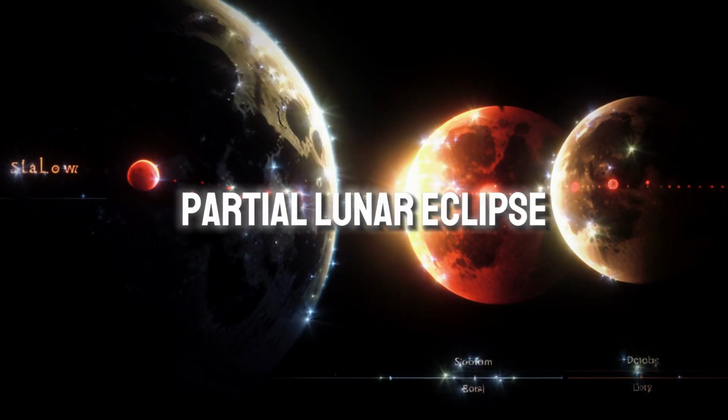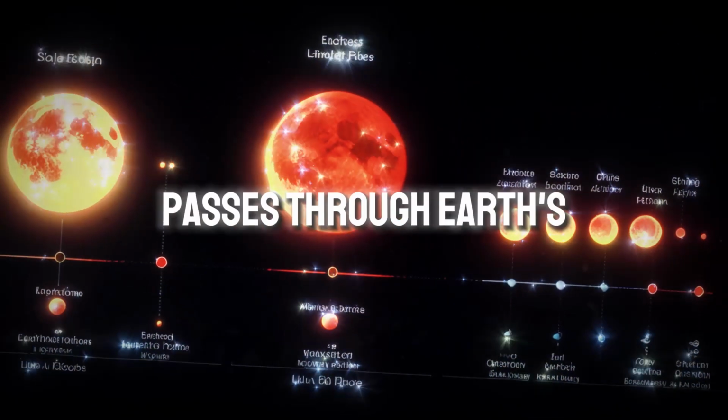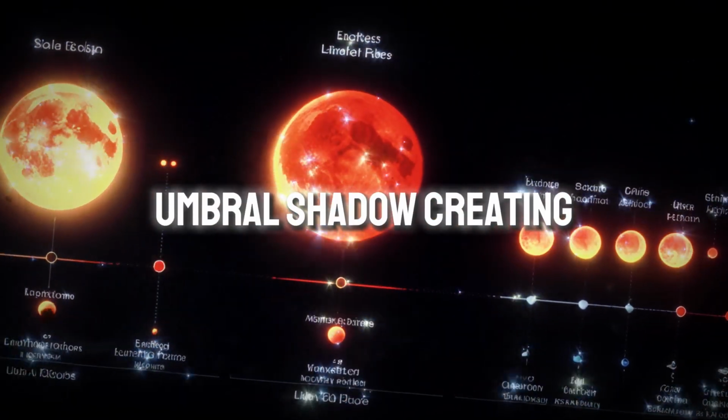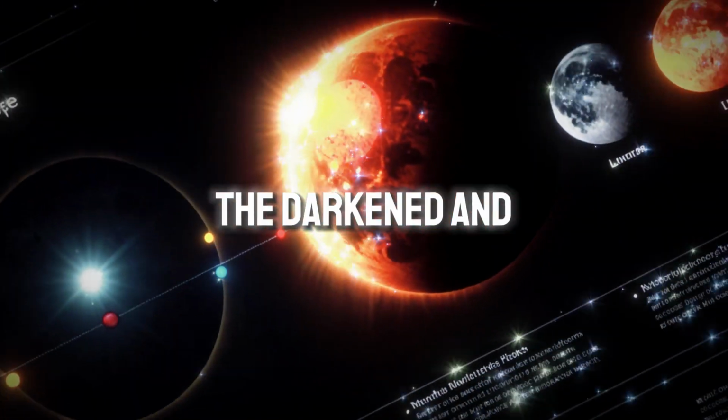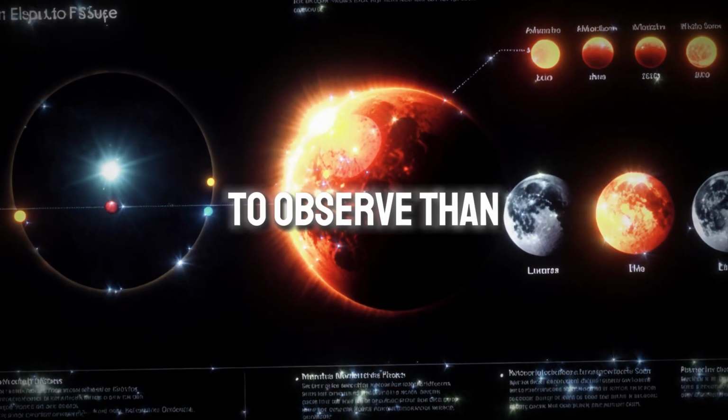Partial lunar eclipse. In this scenario, only a portion of the moon passes through Earth's umbral shadow, creating a contrast between the darkened and illuminated sections of the moon. This type of eclipse is easier to observe than a penumbral eclipse, but less dramatic than a total eclipse.